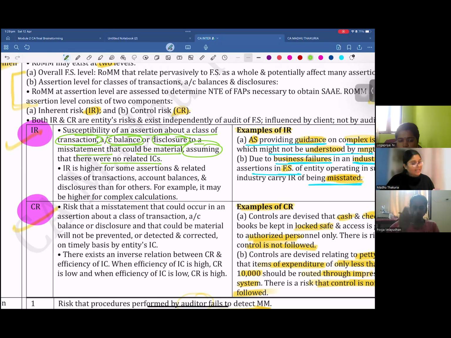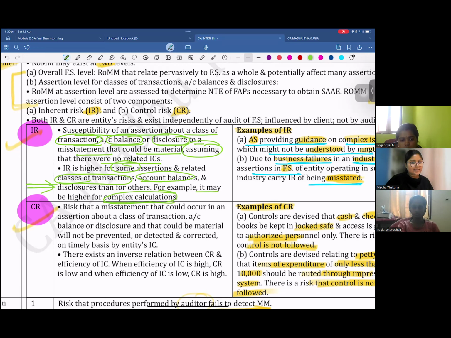So inherent risk is not prevailing in every single entry, like they are making misstatements in the sales entries only. That is not going to happen. There will be a very specific class of transaction, some account balances where the client is going to make that mistake. For example, it may be higher for complex calculations.